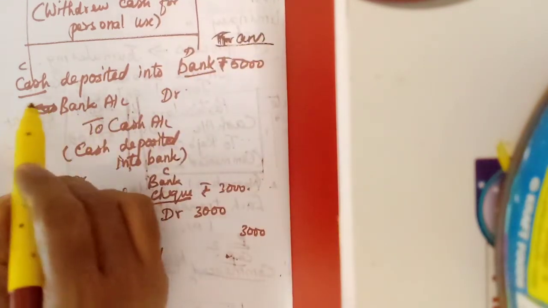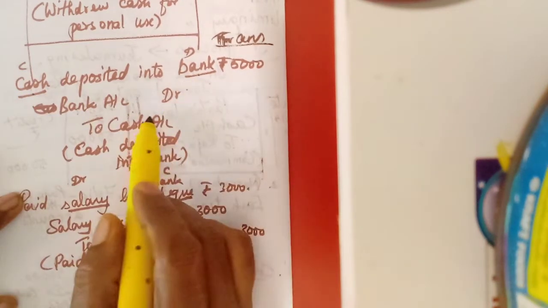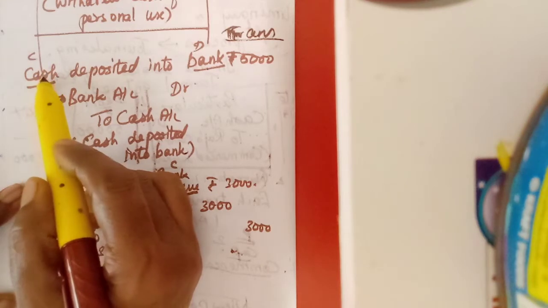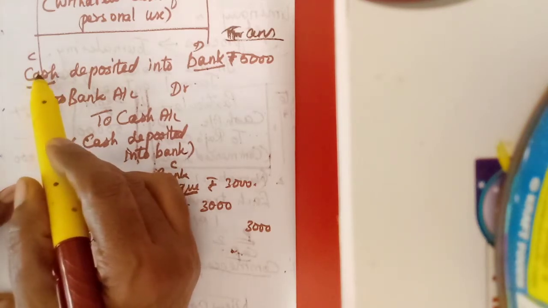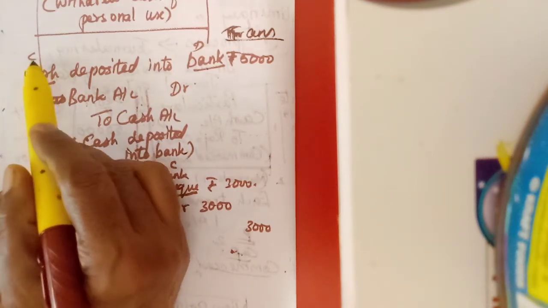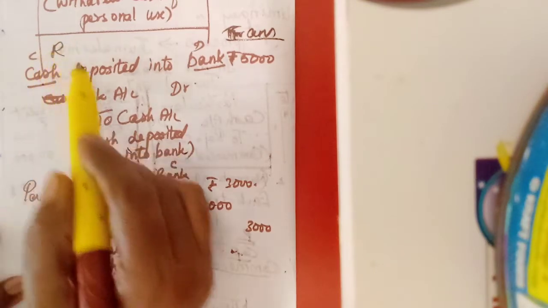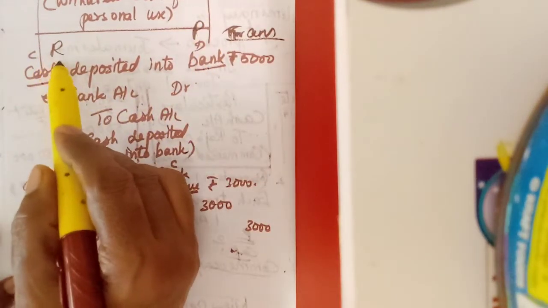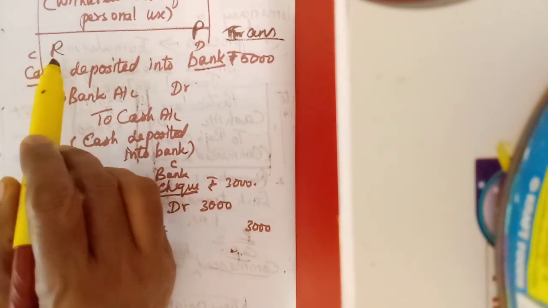First, we should identify the two accounts. One is cash, the other is bank. Then, we should know the rule for that. We should identify the nature of the account. This cash is related to which account? Real account. Okay, real account. Then bank is related to personal account. Now we should apply the rule of those accounts.